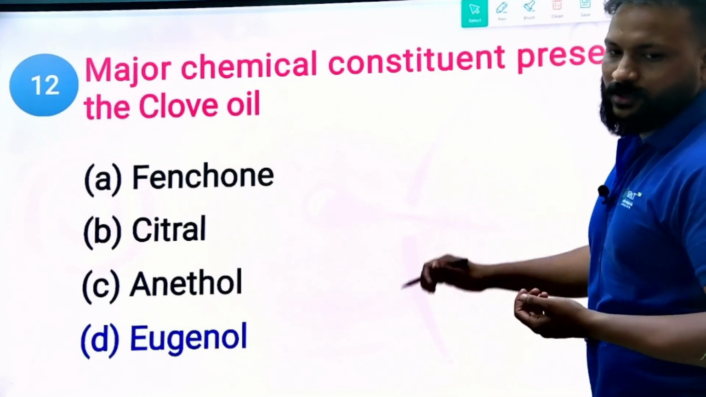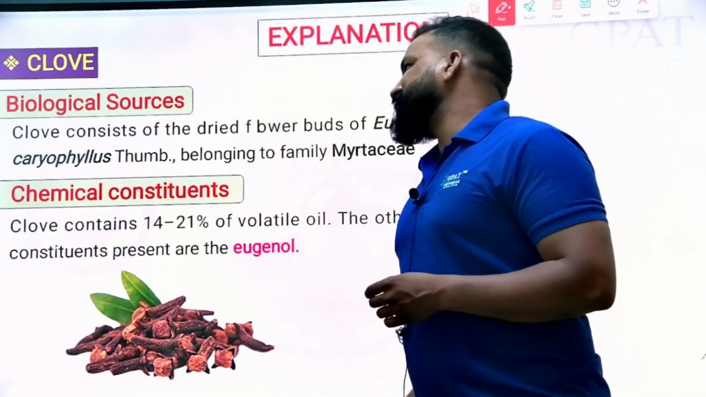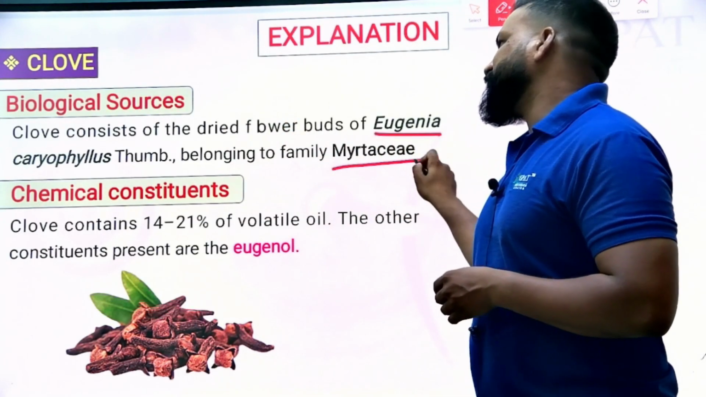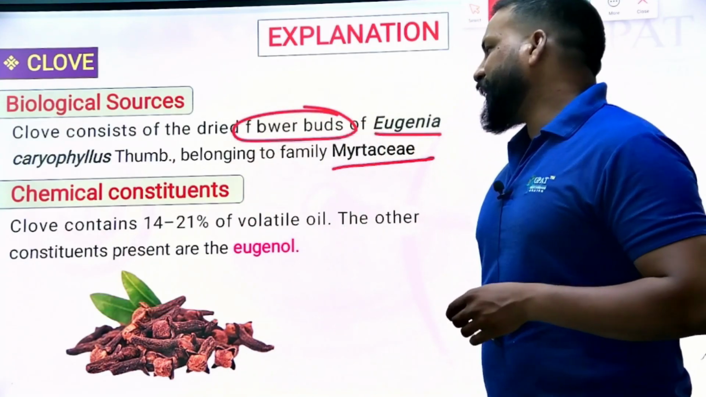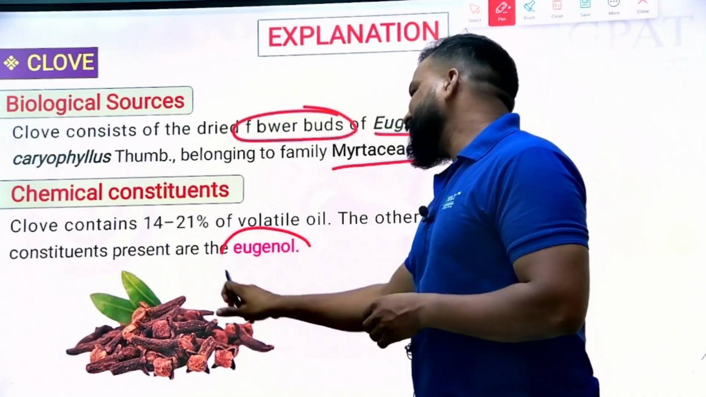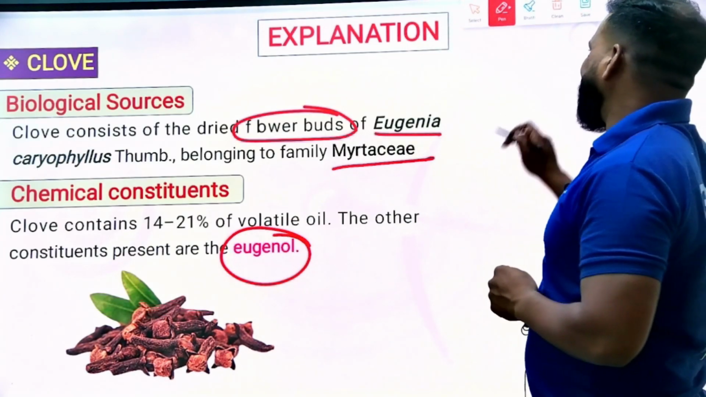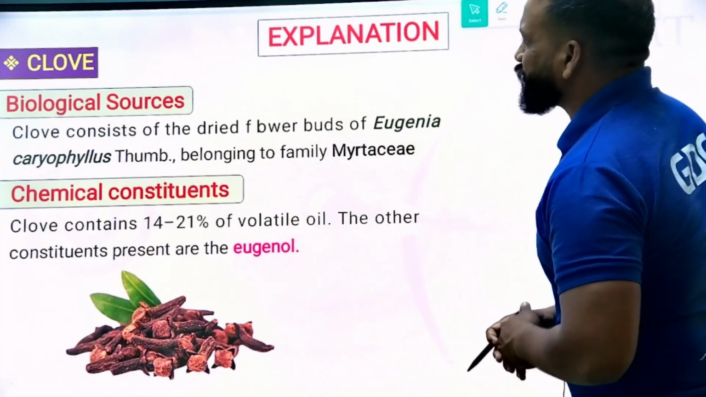Yes, next. So obviously you can see here, from the clove itself, Eugenia caryophyllus, family Myrtaceae. It is obtained from the flower buds, and it contains 14 to 21% of volatile oil, and the active constant is eugenol. Fine. Thank you. And next, moving to the 13th question.